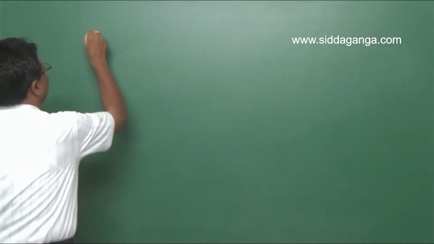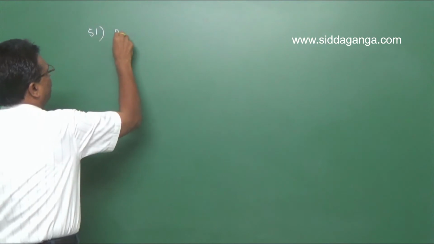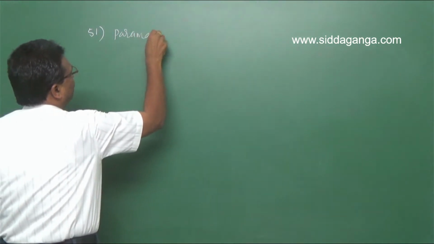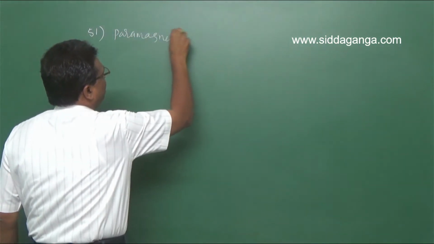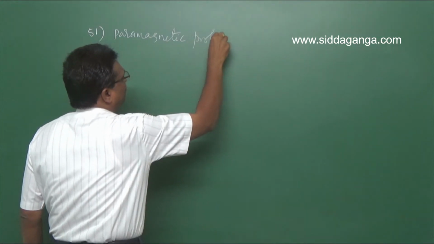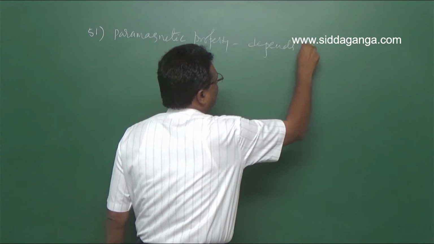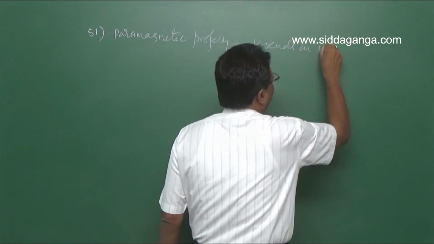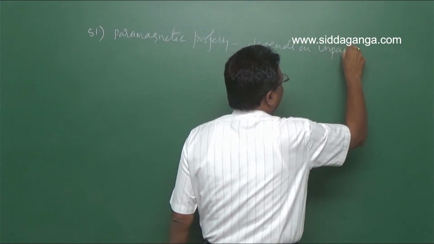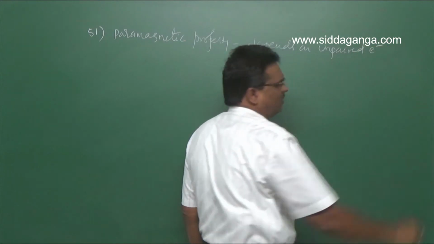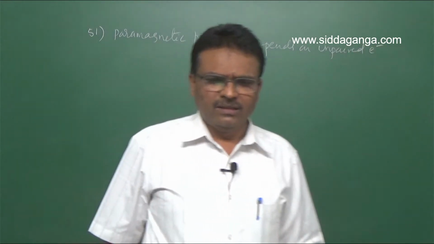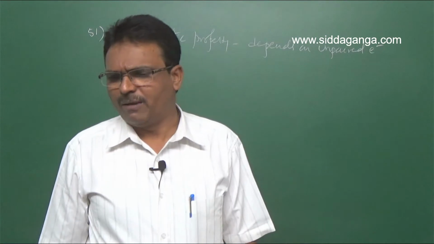Clear? Then the species which is paramagnetic.